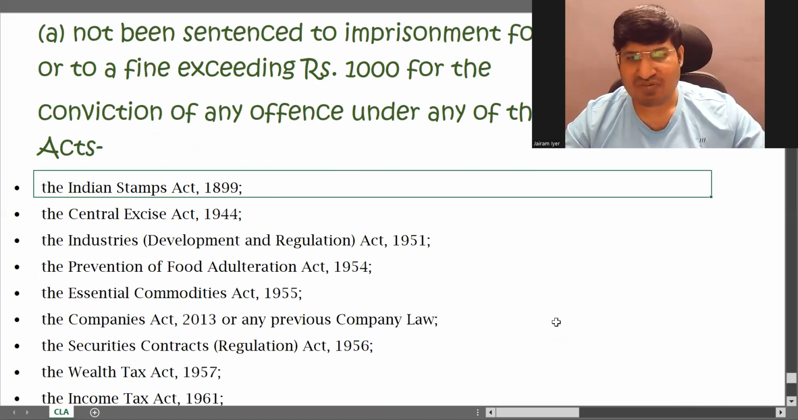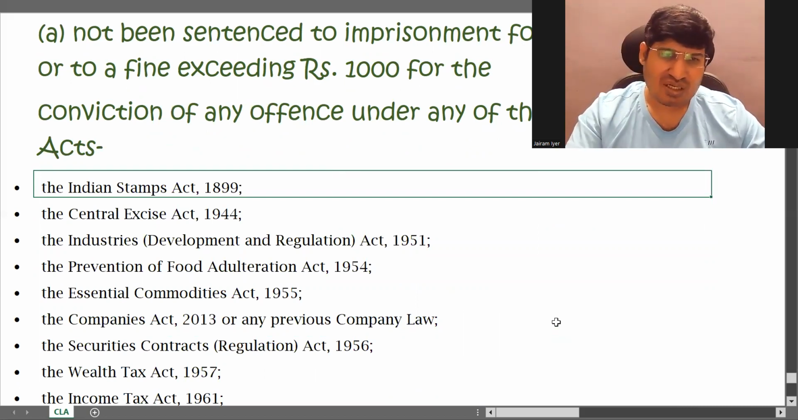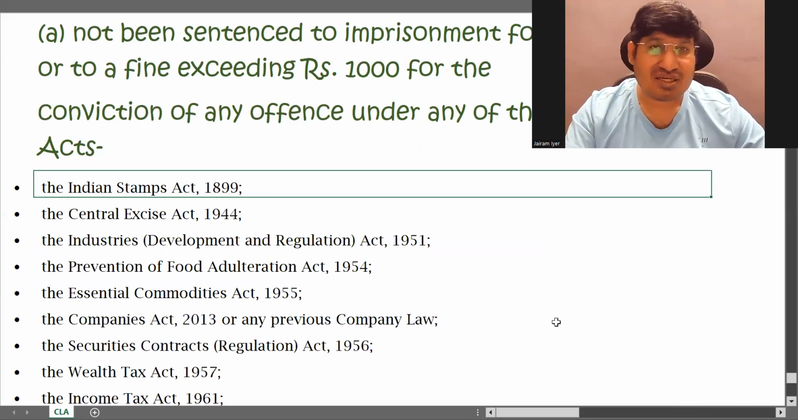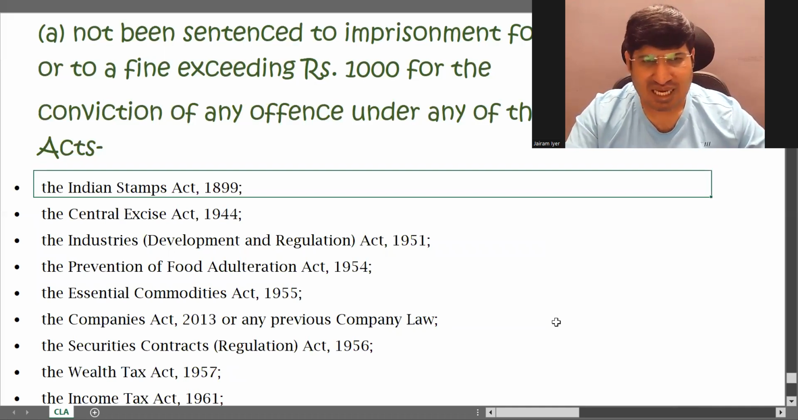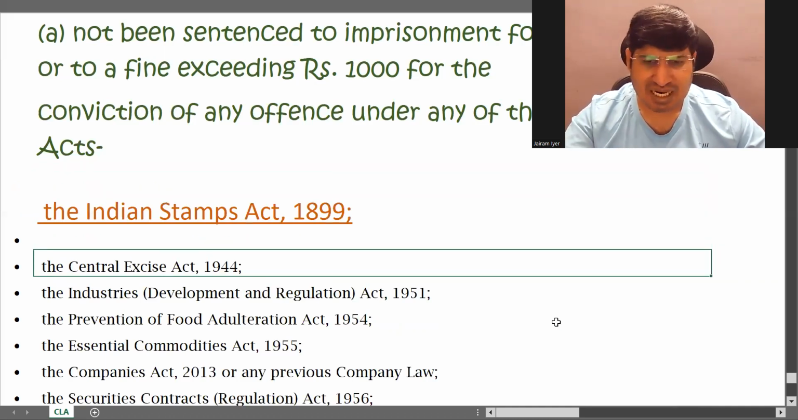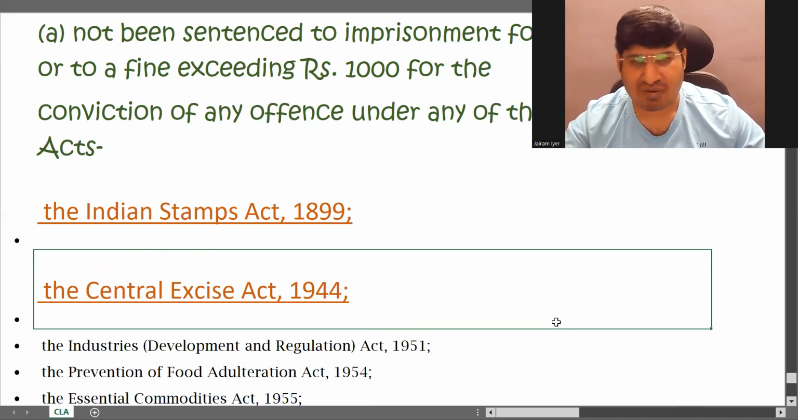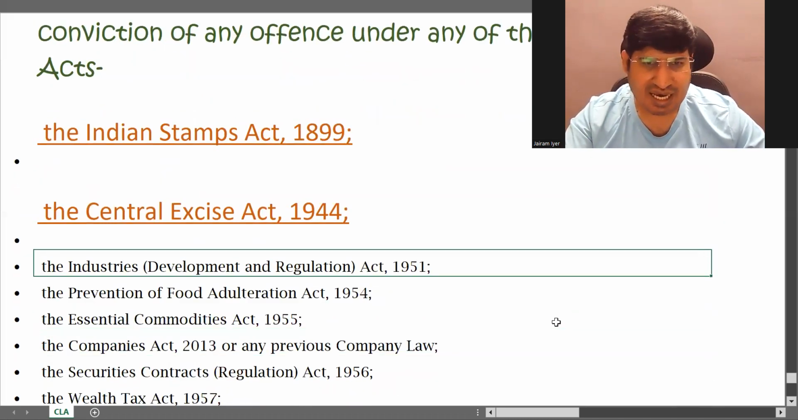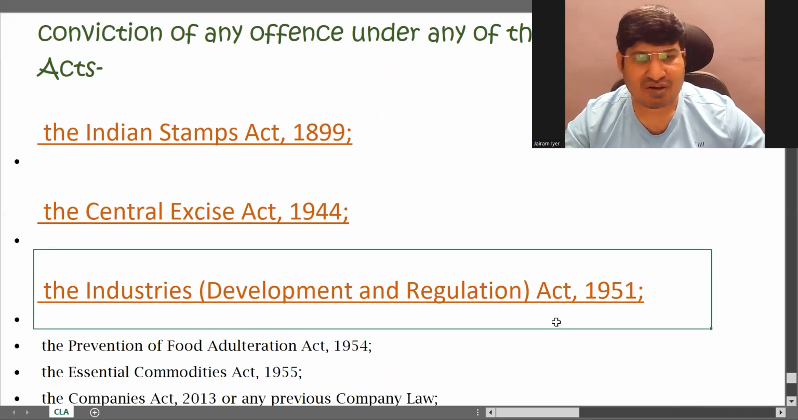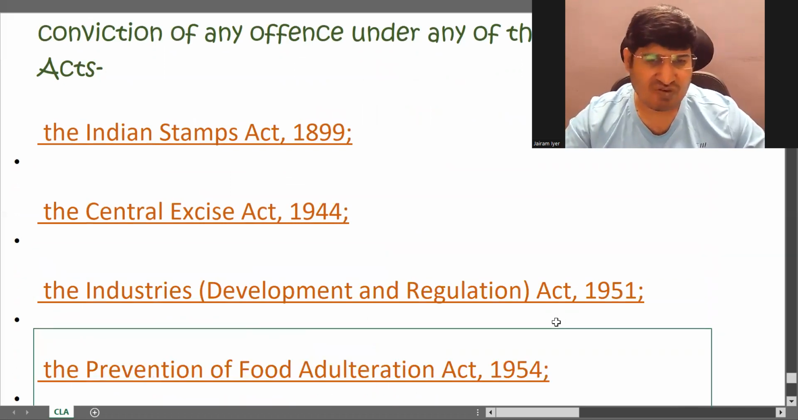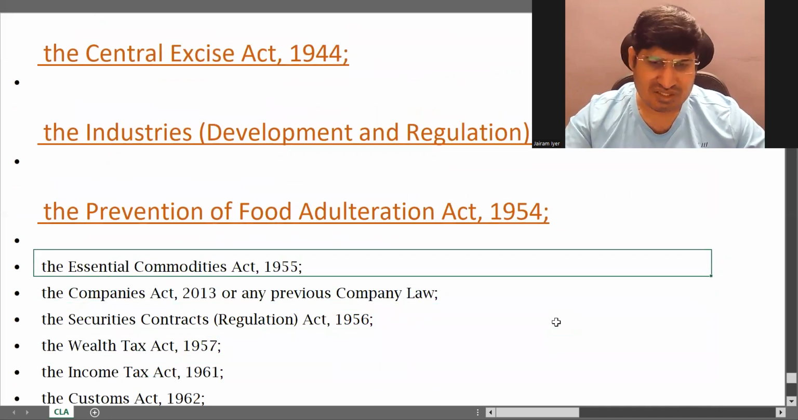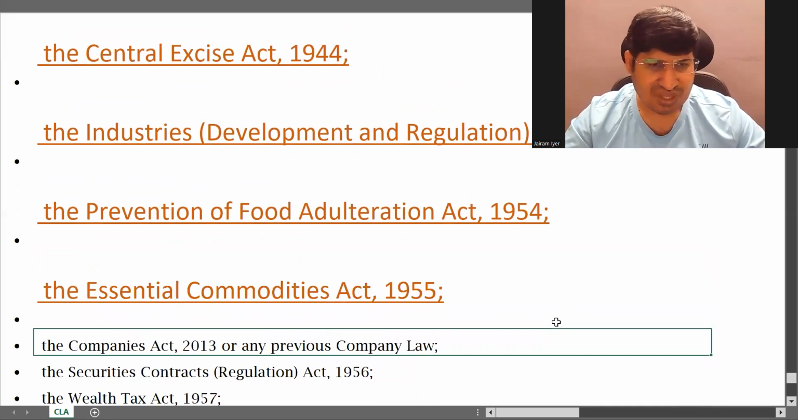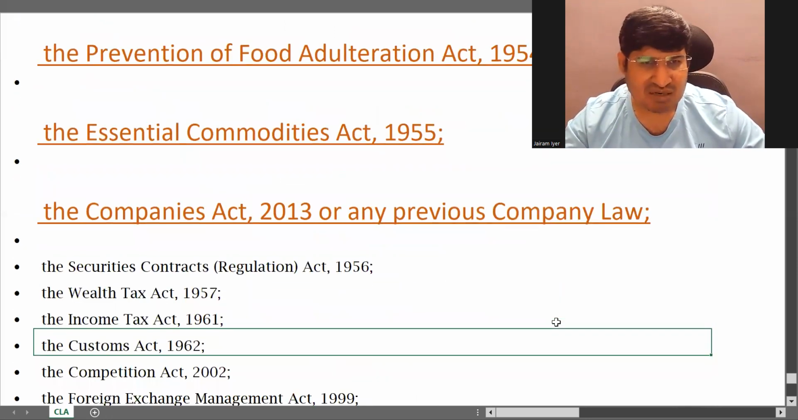Okay, there are some which you all know, and you need not remember the years of the act also. Okay, what are the acts? Indian Stamps Act, Central Excise Act, you can remember. Then this is IDRA, Industries Development and Regulation Act, Prevention of Food Adulteration. Okay, Essential Commodities Act, Companies Act or any previous companies law, this you can remember.